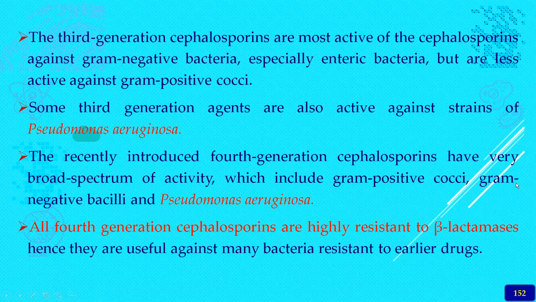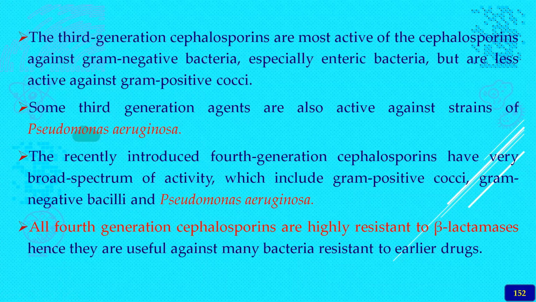Some third generation agents are also active against strains of a very resistant bacterium, Pseudomonas aeruginosa, which is involved in the wound healing process, delays wound healing, and forms a lot of pus.